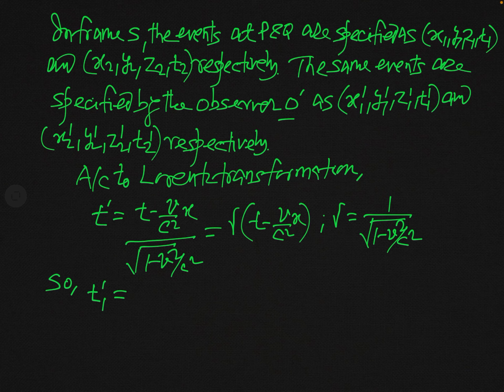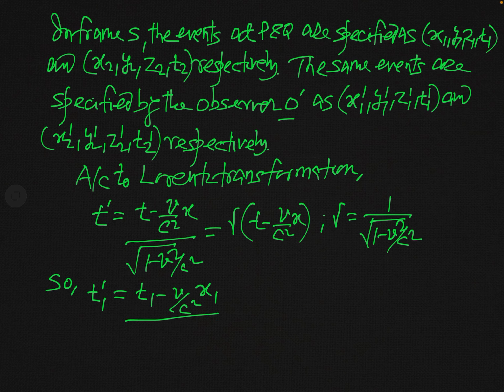You can see corresponding to t1 prime, the time measured by the observer O in frame S is t1, and the space coordinate x for this will be x1.